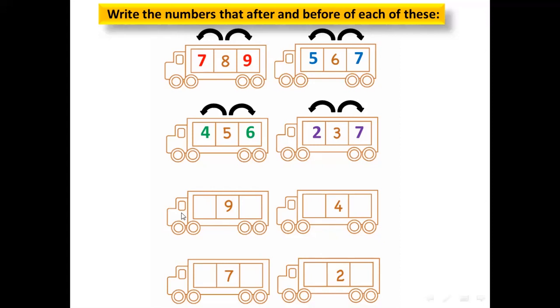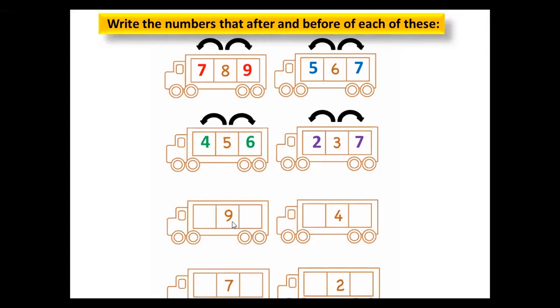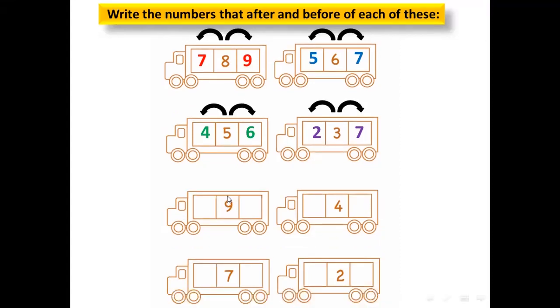Okay, Berry. Berry, can you hear me, honey? Yes. Okay, here we have number 9. What comes before 9? 8. Okay, and what comes after 9? 10. 10. Excellent. Thank you, Berry.